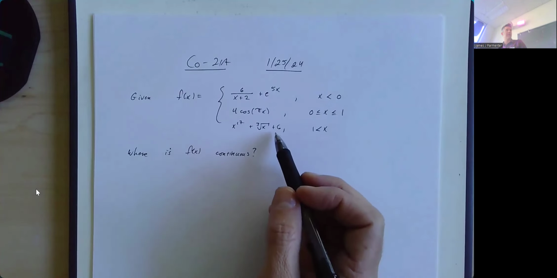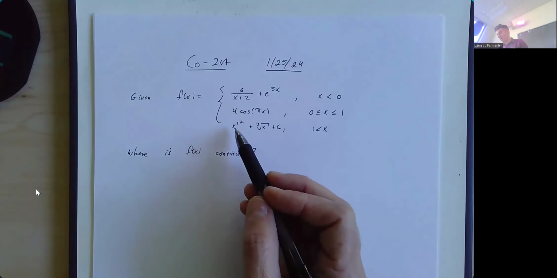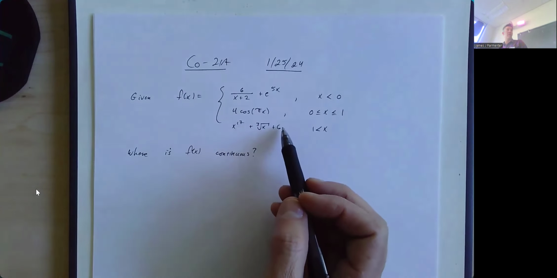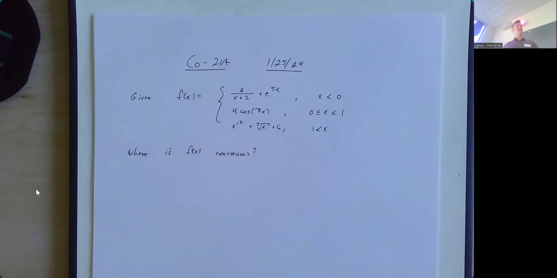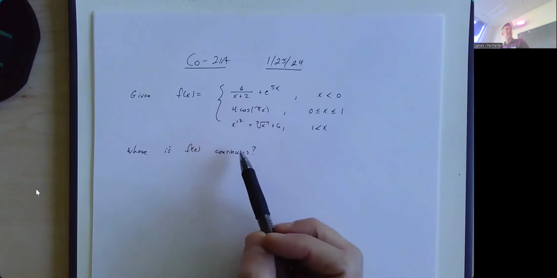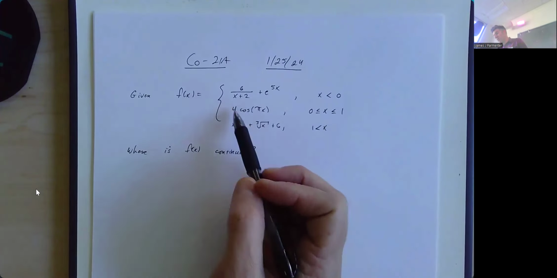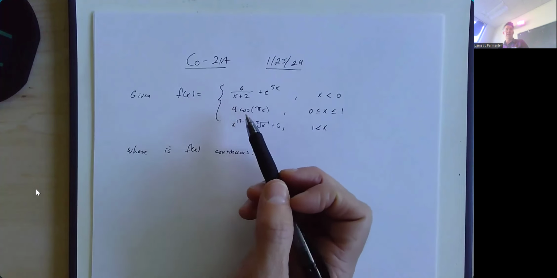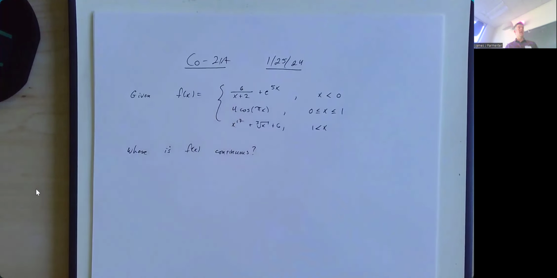And plus 6 isn't going to change anything. So when you add a continuous function plus a continuous function plus a continuous function, the result is also a continuous function. So this piece down here is continuous everywhere it's defined. So is cosine. 4 times cosine of pi x. Yeah, you've changed the period and you've changed the amplitude, but that doesn't change the continuity. That function is also continuous everywhere it's defined.